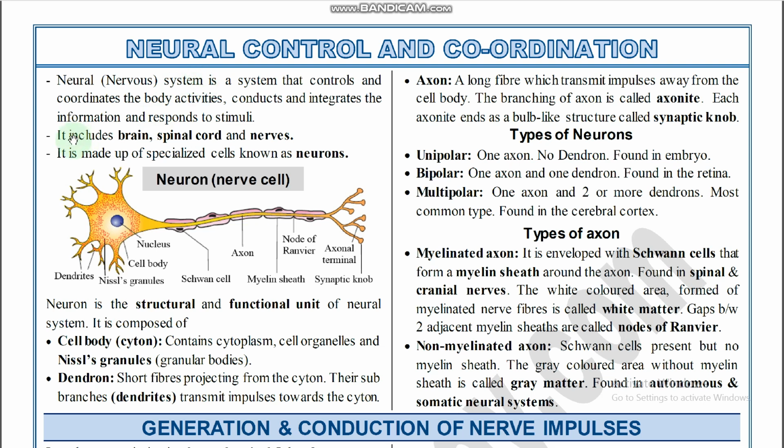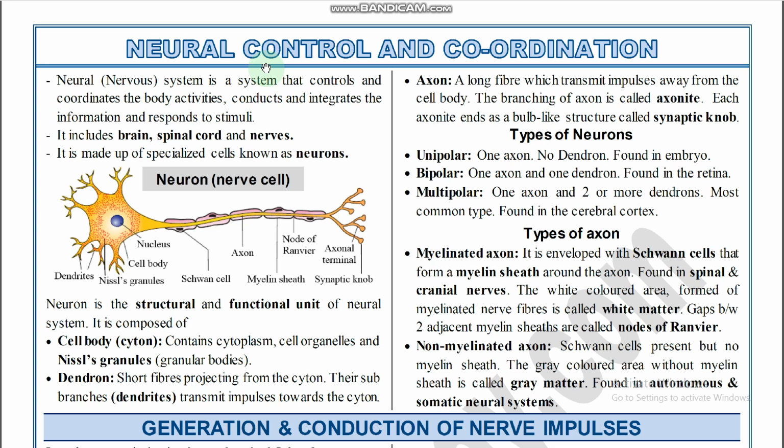So the neural system is a system that controls and coordinates body activities, conducts and integrates the information, and responds to the stimuli. So the nervous system is the system that controls and coordinates the body activities. Whatever different types of organs and organ systems are present in the body, they work based on